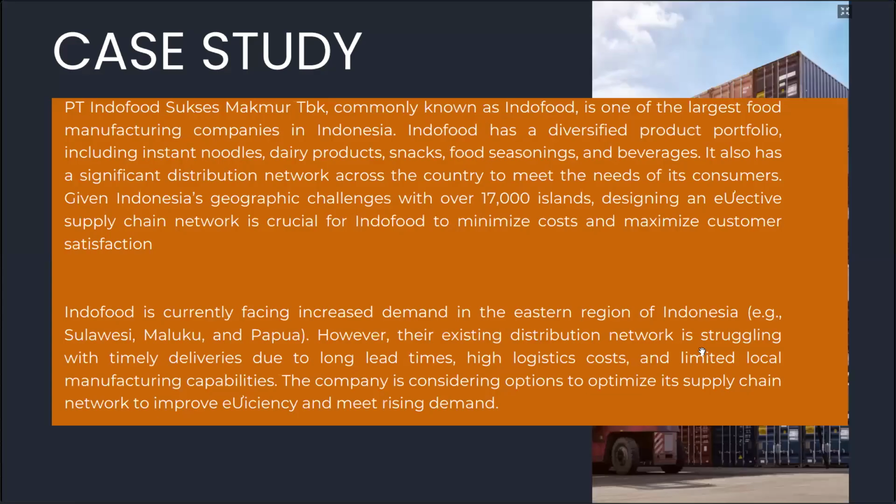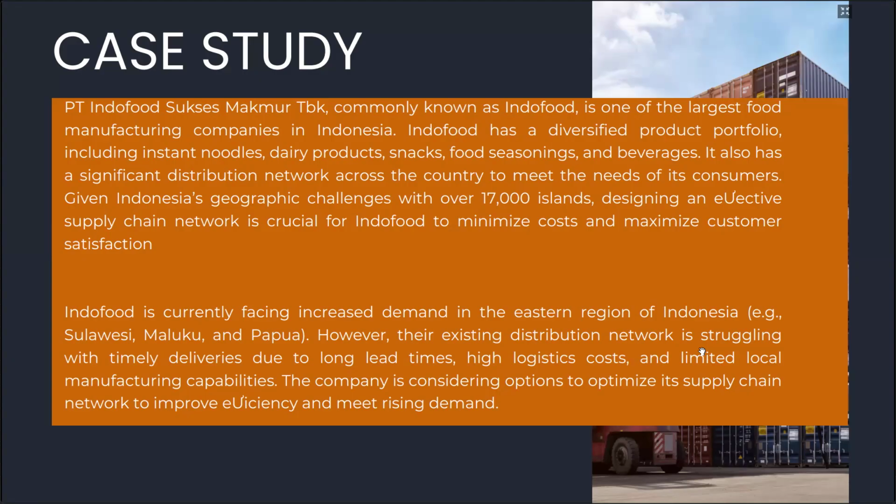For the case study, the problem is PT Indofood Sukses Makmur is facing a problem about the increased demand in the eastern region of Indonesia, such as Sulawesi, Maluku, and Papua.